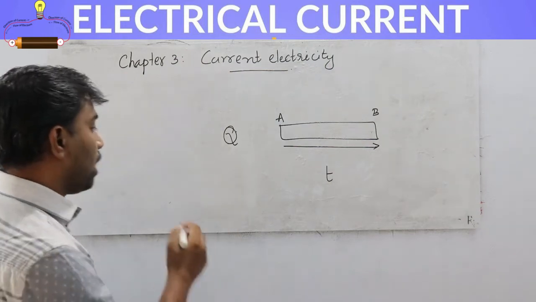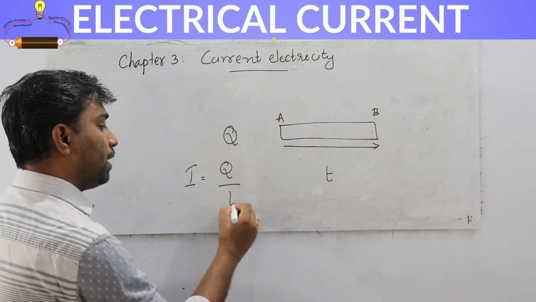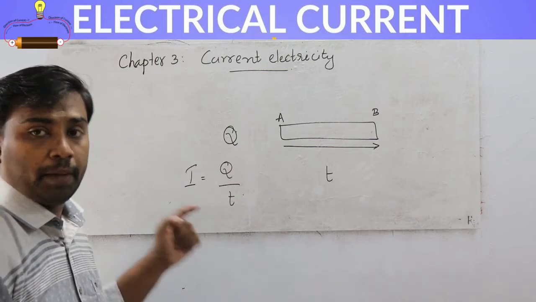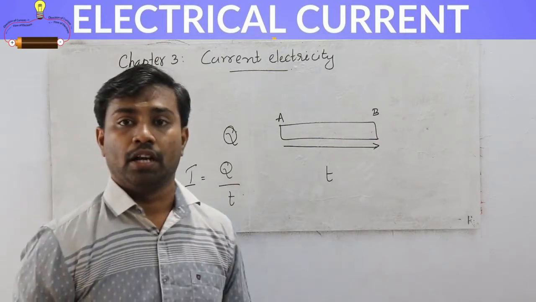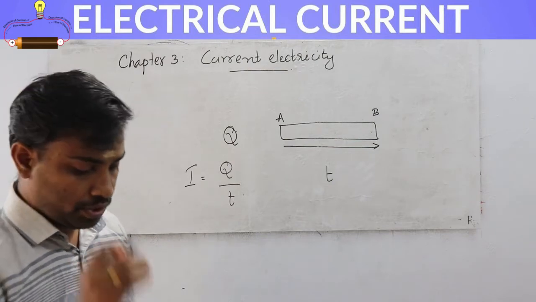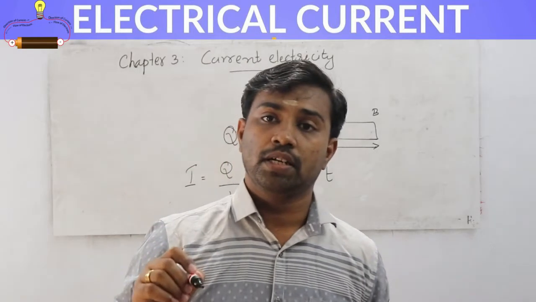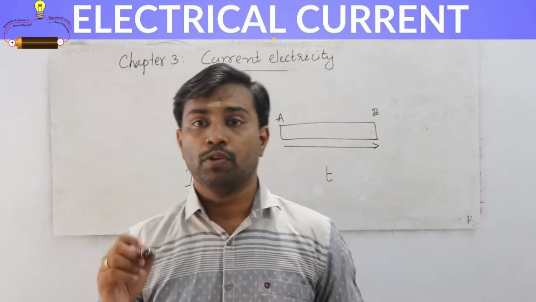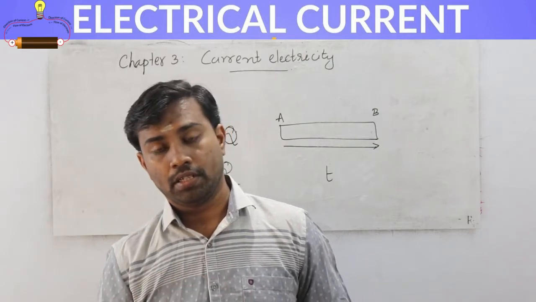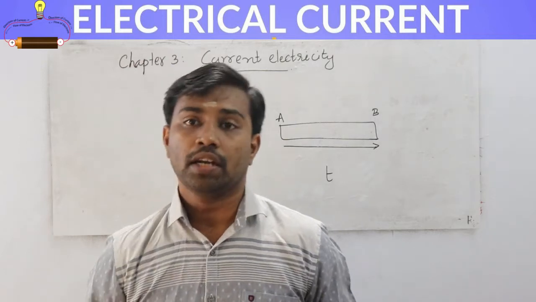Okay, so that current we can find by using the equation I is equal to Q by t. Current is given by charge divided by the time taken. Okay, so we already defined what electric current is. Electric current is the flow of charge per time taken, or otherwise we can say the rate of flow of charge. That is called electric current.